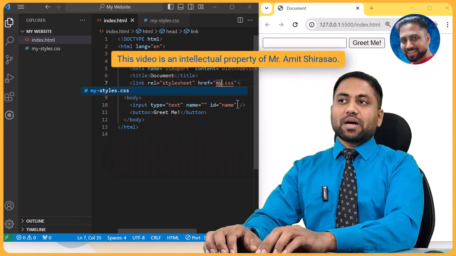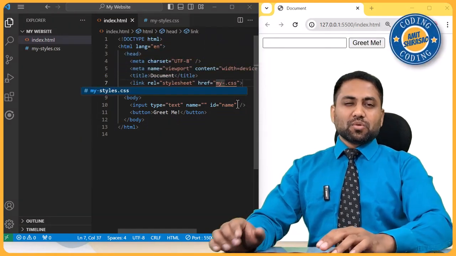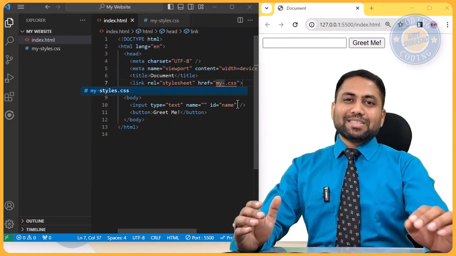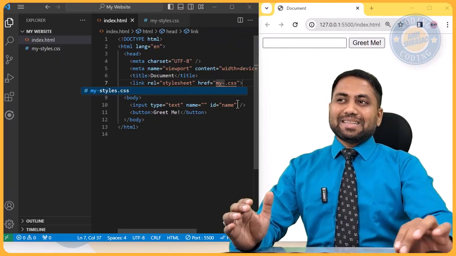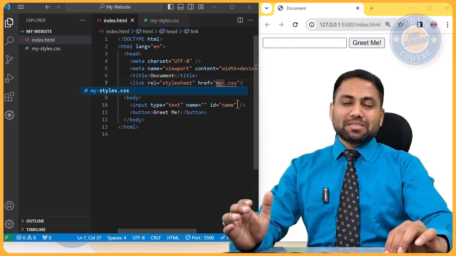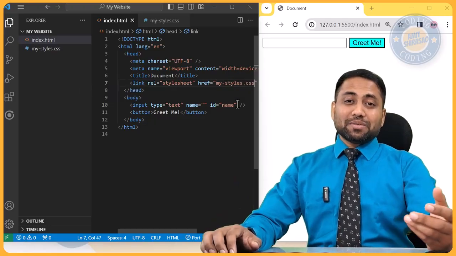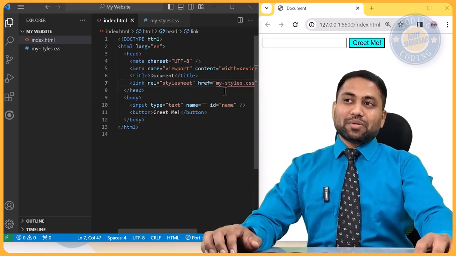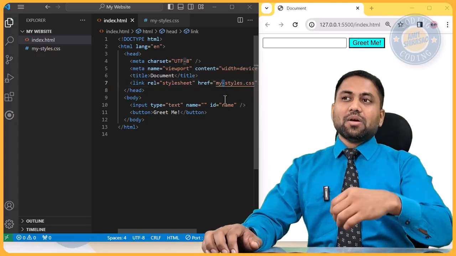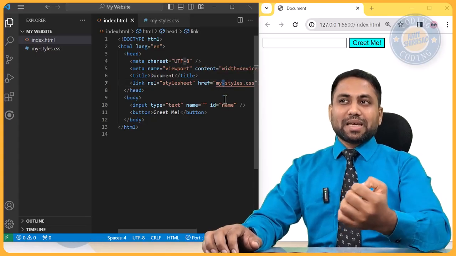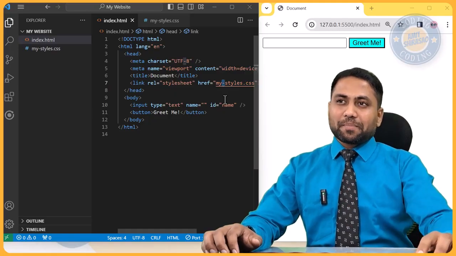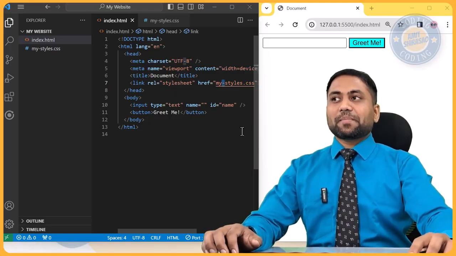So the file name is mystyles.css. Notice here in any IDE, this is very easy: you just type half of the things and half of the things get auto completed. So you also don't make mistakes, because if I had written it manually, then probably I would have missed this hyphen, or made some spelling mistake and it would have wasted my time, right? So that's why use an IDE.